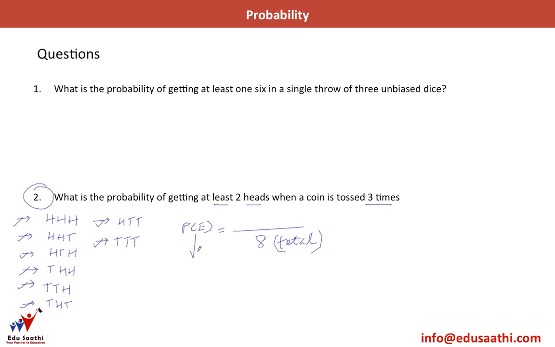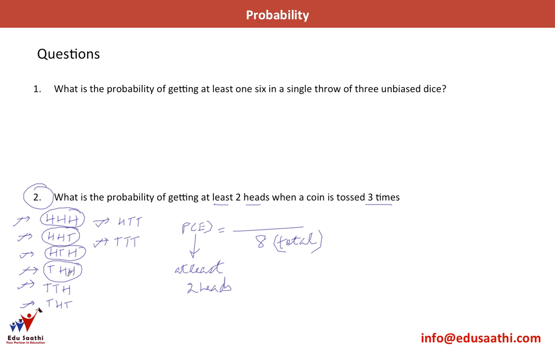What is probability of E? Getting at least 2 heads. So let's count the number of cases where I get 2 heads. This is one case, I get all 3 heads, so this satisfies the condition. This case is okay, I have 2 heads and a tail. This case is also okay, and this case is also okay.